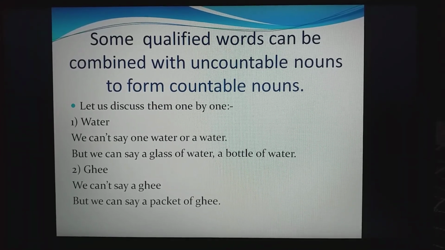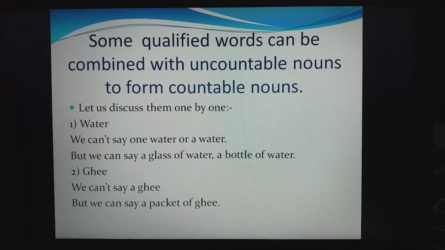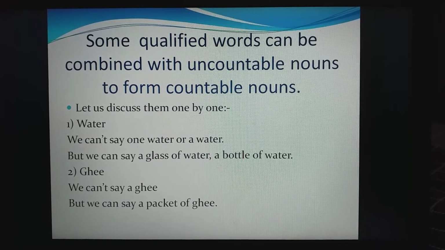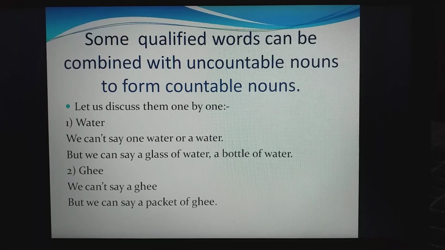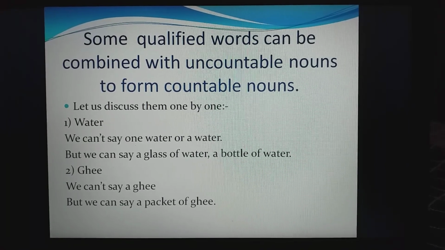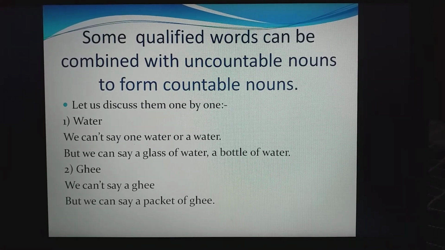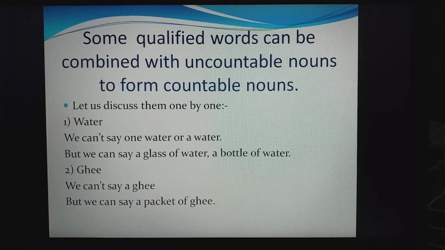What can we say? We can say a glass of water, a bottle of water, a bucket of water. In this way, by adding some qualifying words, uncountable nouns can become countable. As we have done here, like 1 glass of water, 1 bucket of water. Otherwise, water as it is, we can't count.